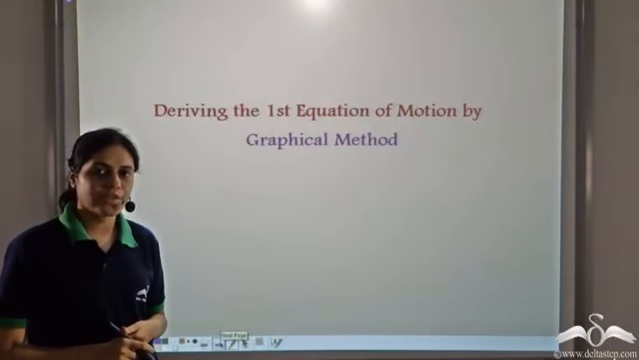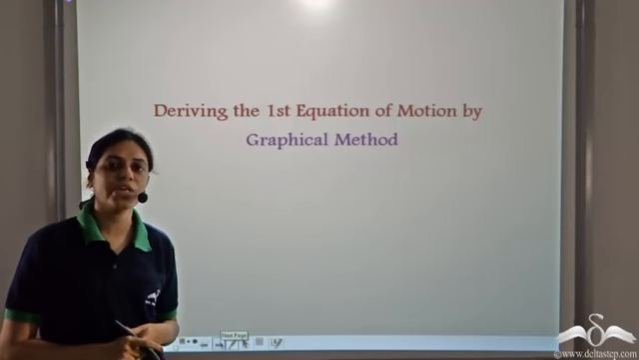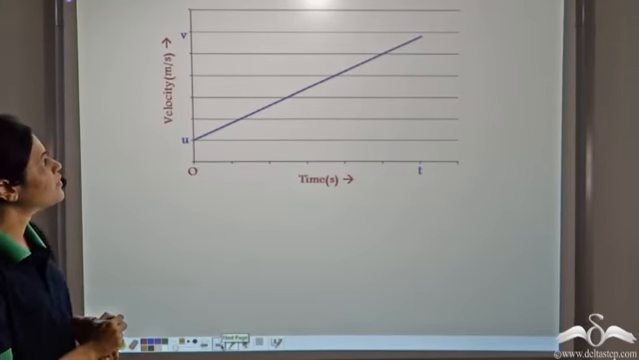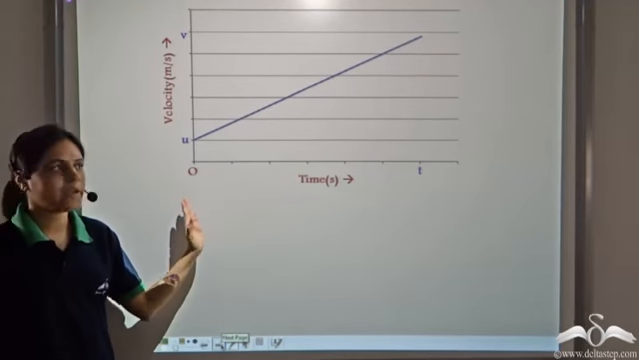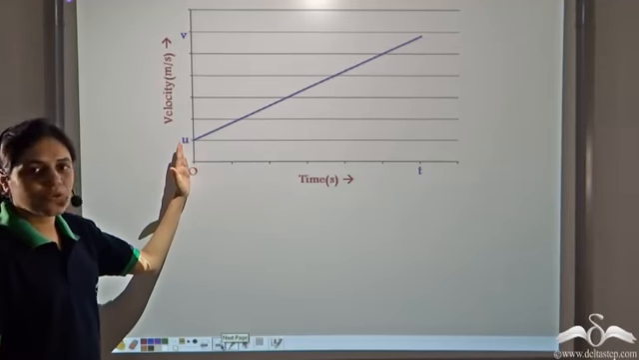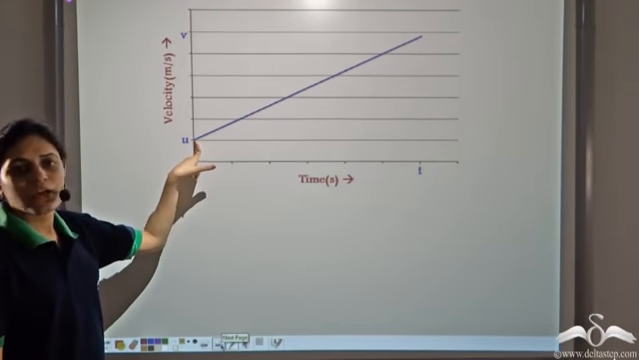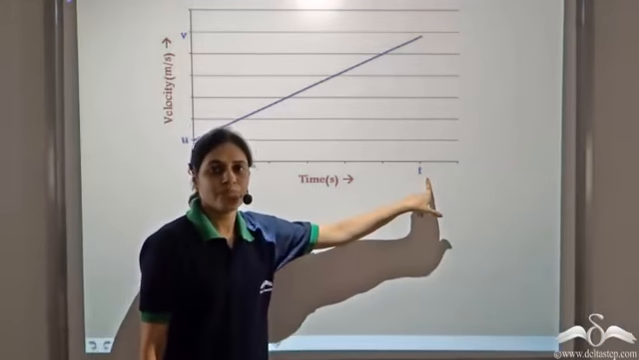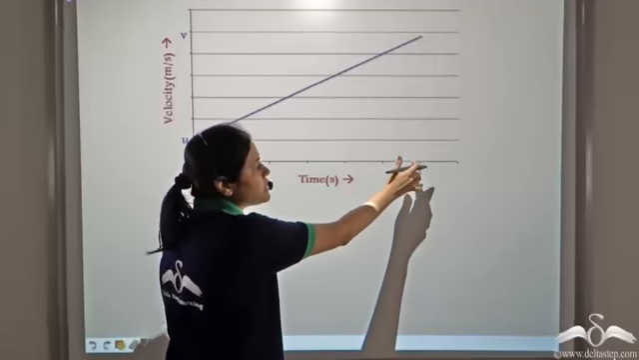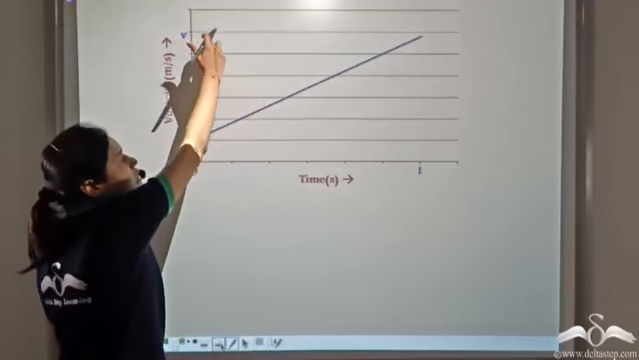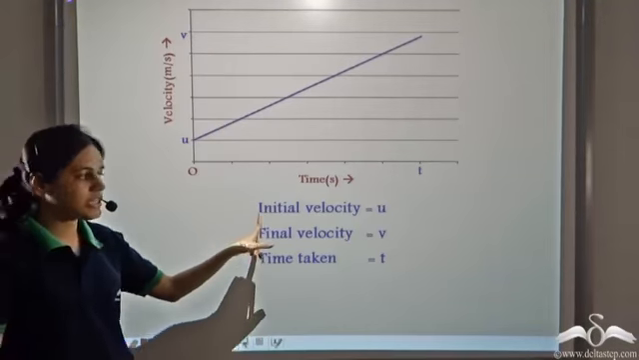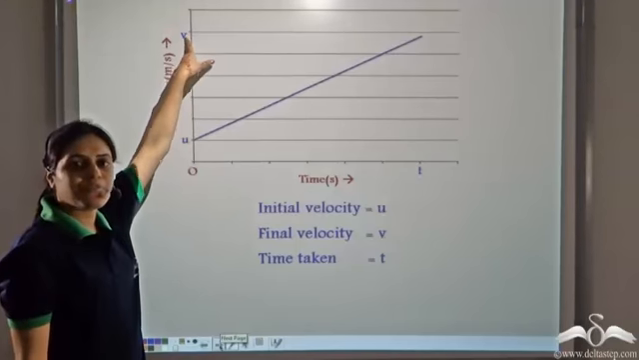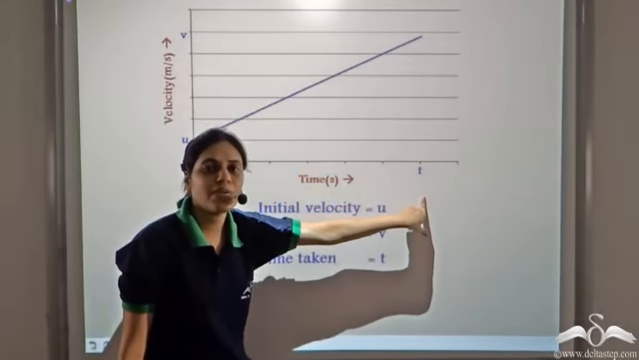Now we can also derive the first equation of motion using graphs. So let us see how we can derive the first equation of motion using the graphical method. This is a velocity time graph. At time t equal to 0, initial velocity is u. Total time taken is t. And at time t seconds, the final velocity is v. So initial velocity is given by u, final velocity is given by v, and time taken is given by t.